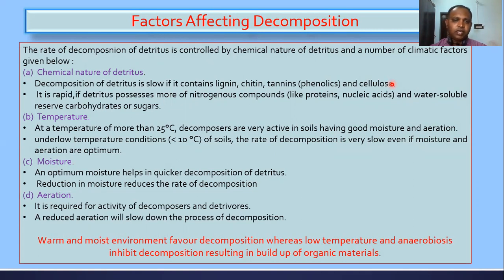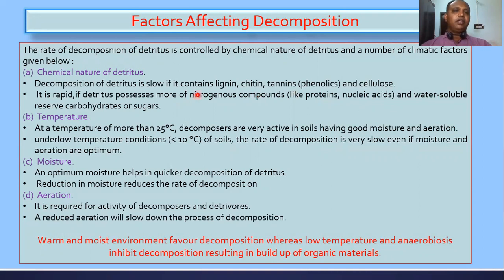Okay, if they are decomposing detritus which is rich in this material, then it limits the rate of decomposition. The decomposition process will proceed very slowly. When it happens under rapid conditions, as the rate of decomposition increases, detritus possesses more nitrogenous compounds, right? Like protein, nucleic acid, and other water soluble carbohydrate or sugar.